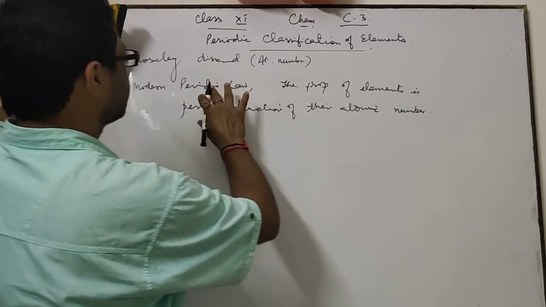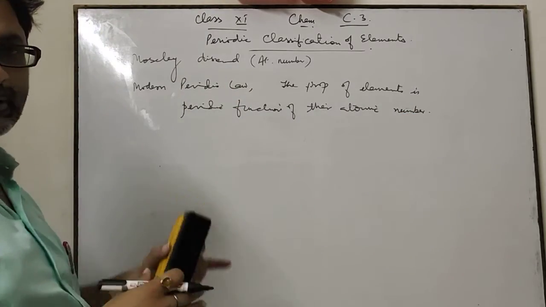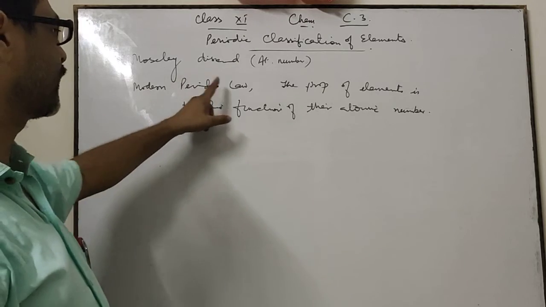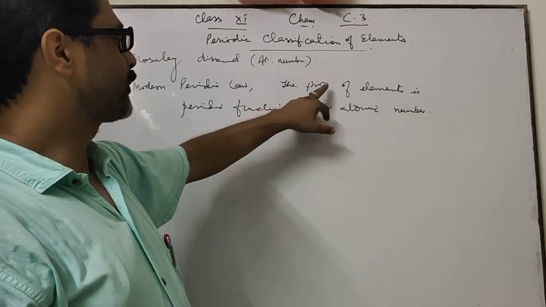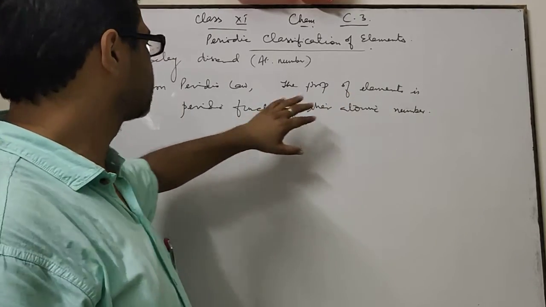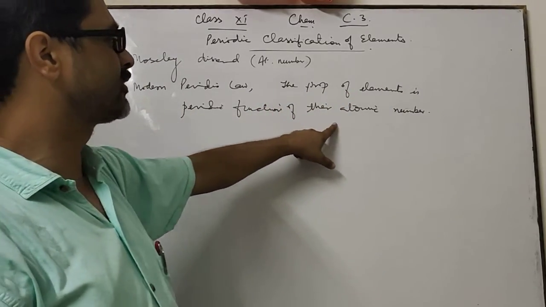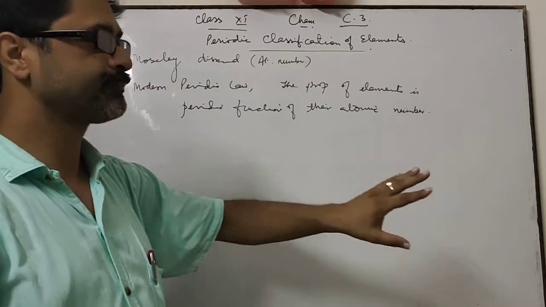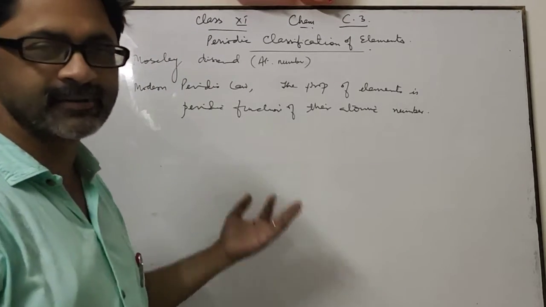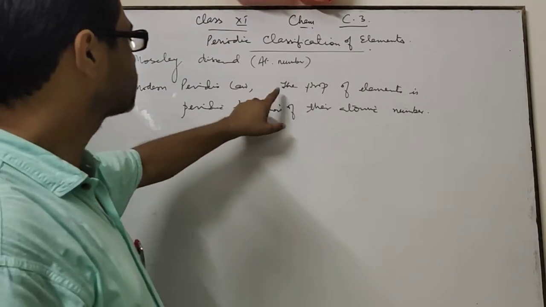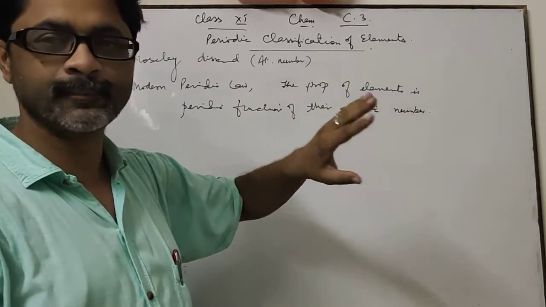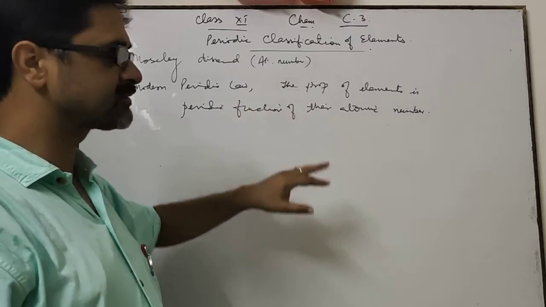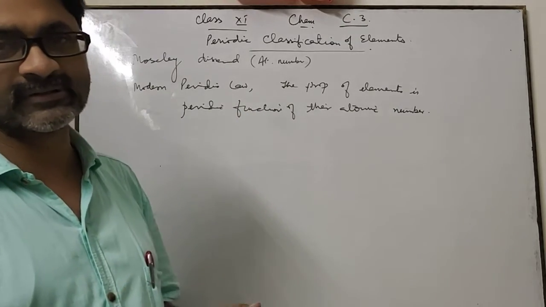This is the difference between Mendeleev's periodic law and the modern periodic law. In the modern periodic law, the properties of elements are a periodic function of their atomic numbers, not atomic mass. In Mendeleev's periodic law, the properties are a periodic function of their atomic masses. Periodic function means repetition of properties.